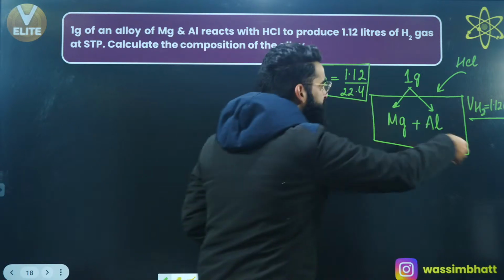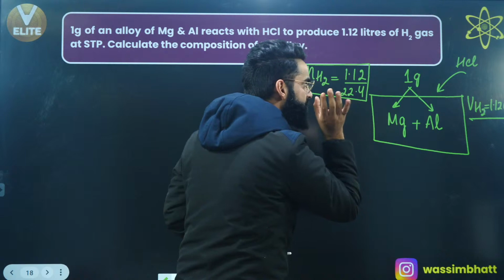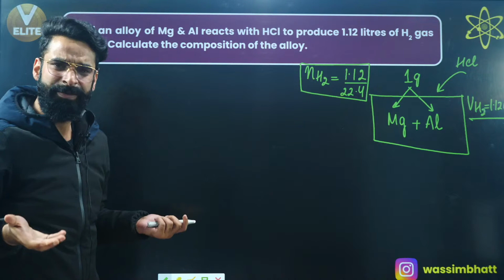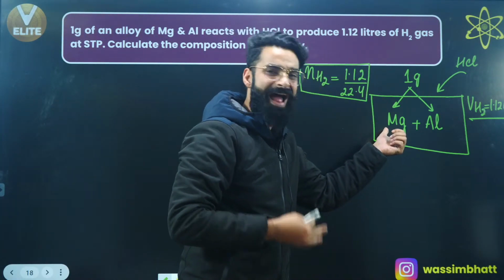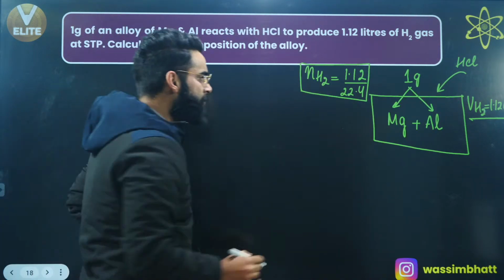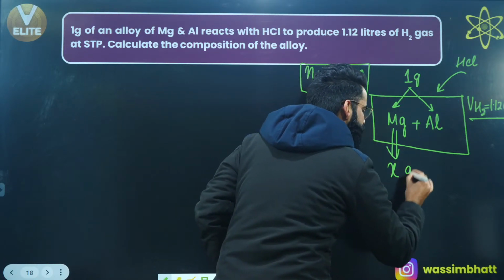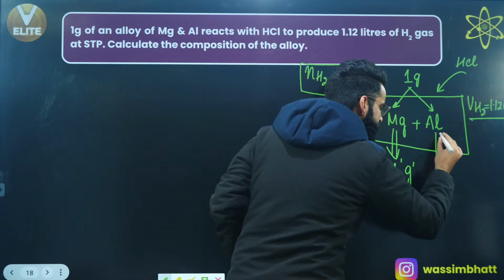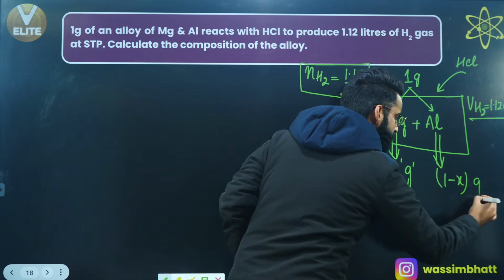Now, when you put HCl into this container, can I say some part of HCl will be reacting with magnesium and the remaining part of HCl will be reacting with aluminium? As simple as that. Let's assume there were some X grams of magnesium in the container. Can you let me know the mass of aluminium which is there in the container? That is simply going to be 1 minus X grams, right?